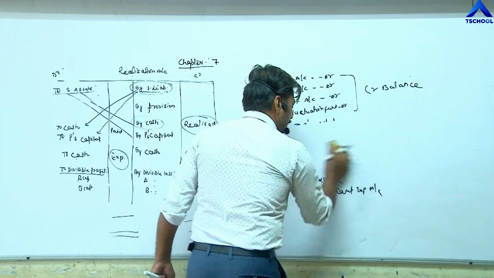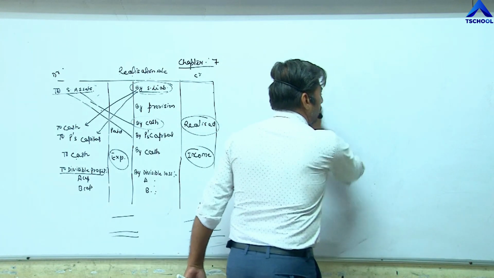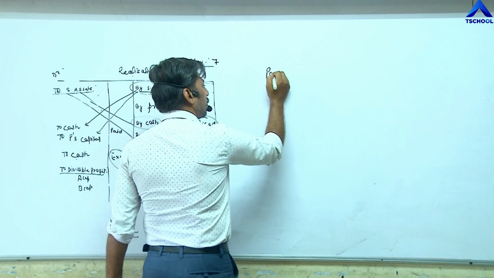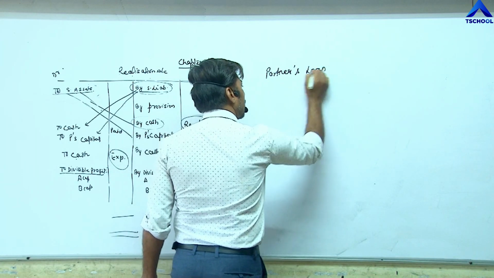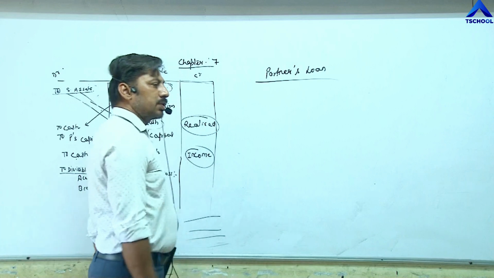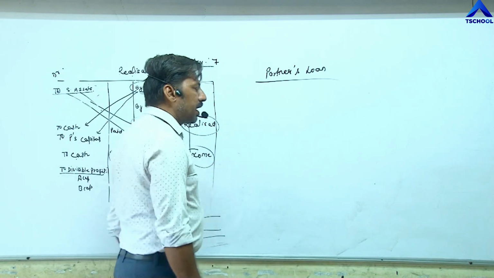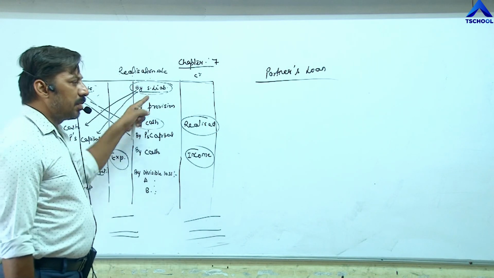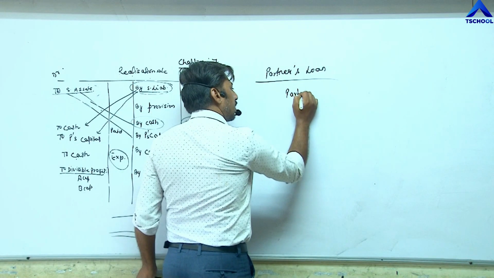And the last journal entry, partners loan. For example, A has given a loan of 50,000 to the firm. So partners loan, we have already done that. Partners loan is paid after the payment of external liability. So the entry will be partners loan account debit.